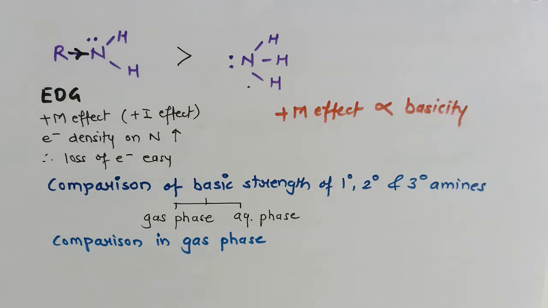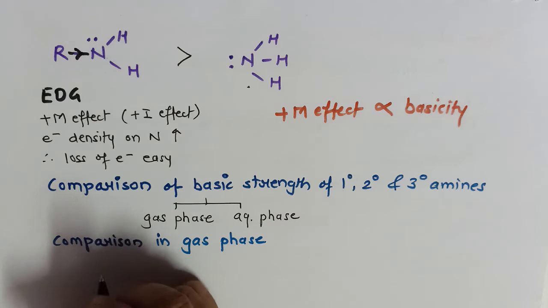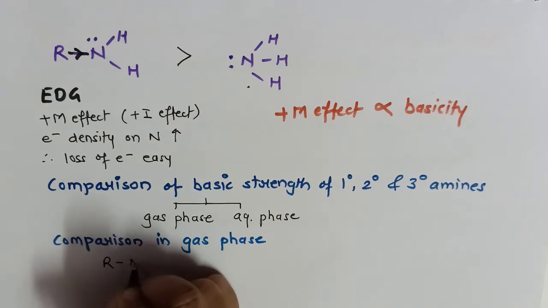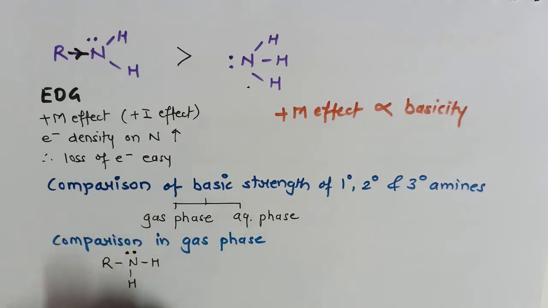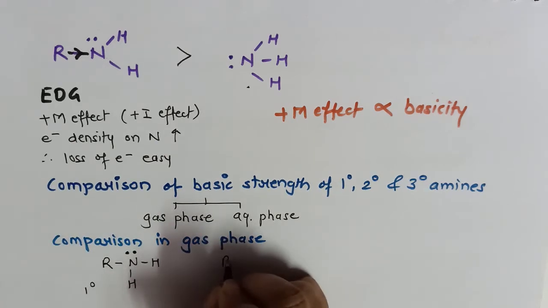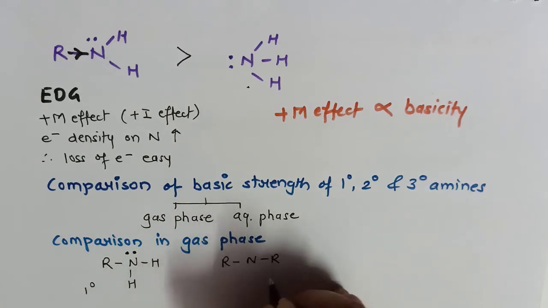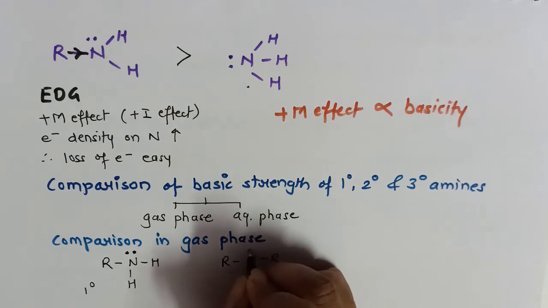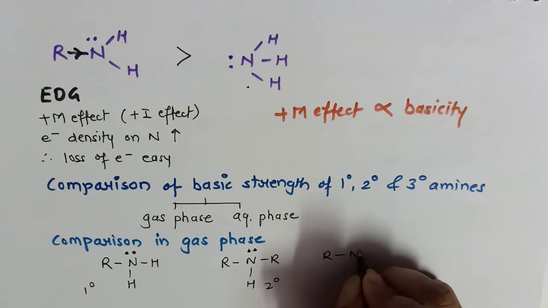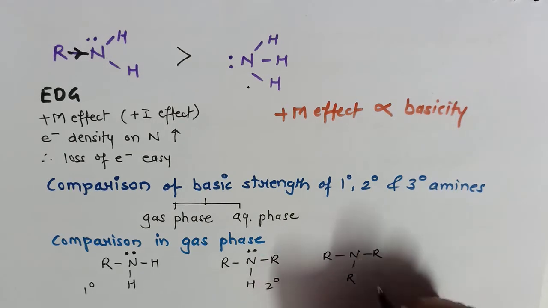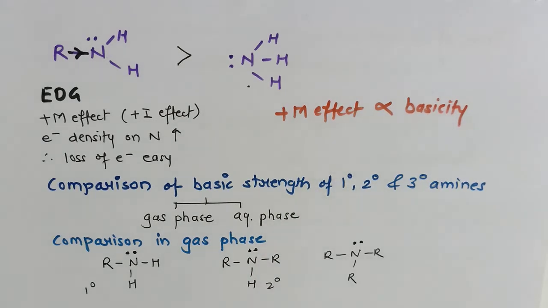First of all, we will draw the structures of primary, secondary and tertiary amine. Primary or 1 degree amine, secondary or 2 degree amine, and tertiary or 3 degree amine.